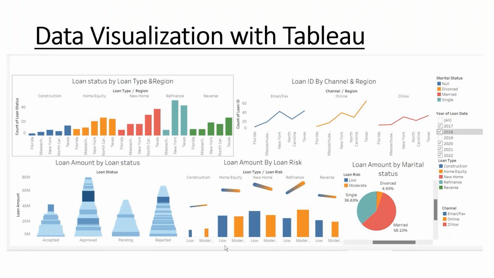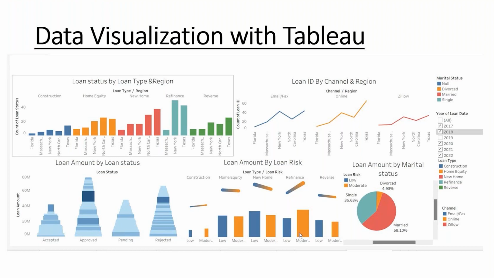Looking at the loan status by loan type, most people get loans for new homes, refinancing, and home equity. Based on the risk level, it is most of the time low, and for refinancing, the risk level is more moderate, between 580 and 699.